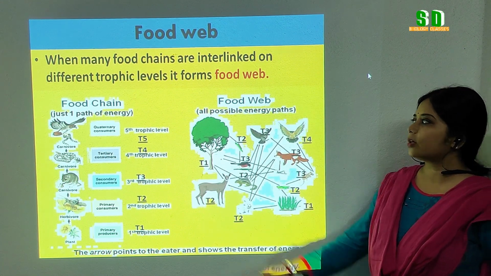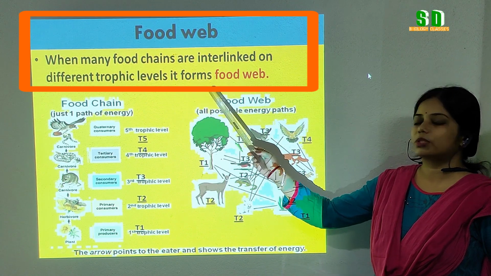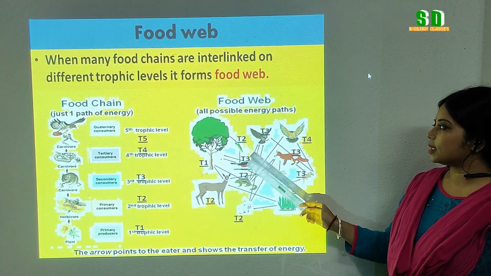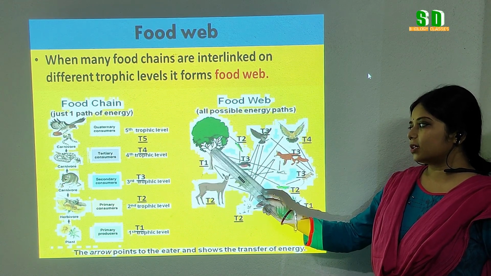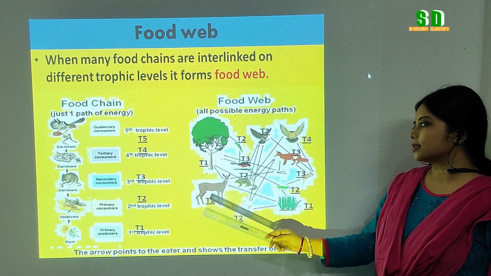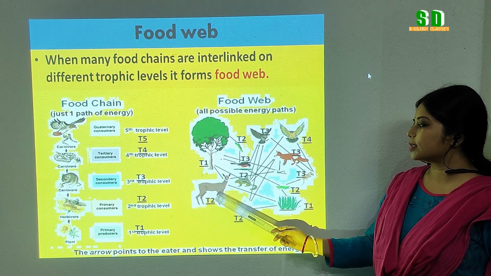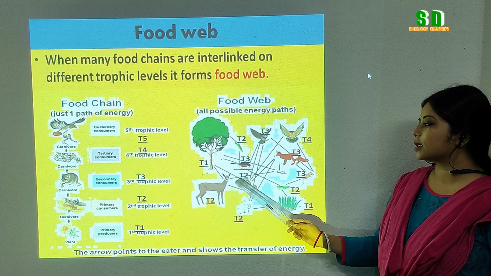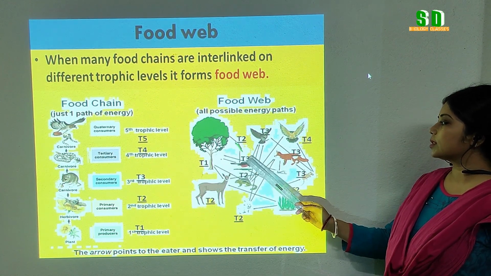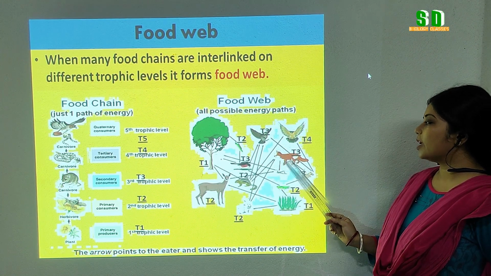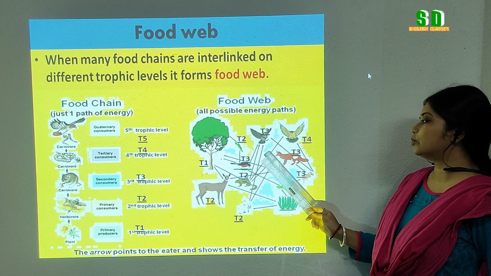So what is food web? When many food chains are interlinked on different trophic levels, it forms a food web. Here you can see many food chains. The first trophic level is occupied by the green plants or grasses. Then the second trophic level, the herbivores. We can see different types of herbivores which feed upon the green plants. And at the tertiary trophic level, there are also different animals which occupy the tertiary trophic level in the food web.